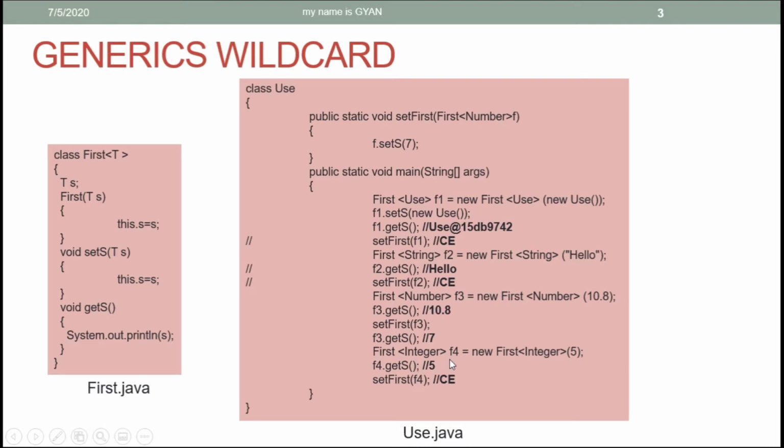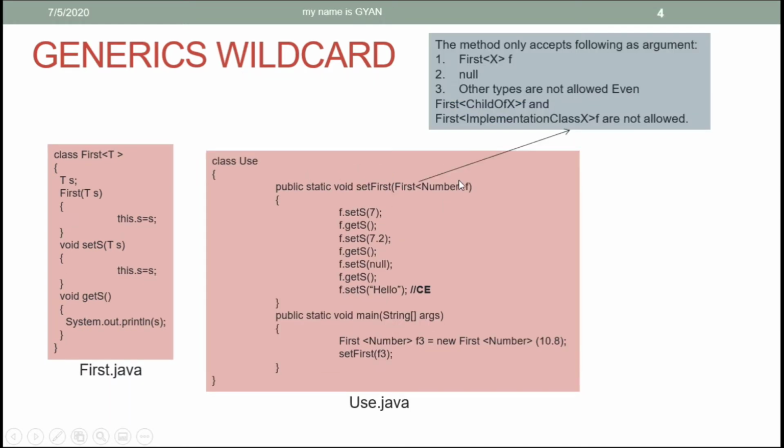But here comes the problem. We cannot store the reference variable f4 in the reference variable f. The reference variable f4 is of type First with Integer as its type argument, and f is of type First with Number as its type argument. Integer is a child class of Number, but we cannot store f4 in f. And here comes our problem. There are multiple cases when you may need to call the setFirst method with a type argument that is a child of Number. And in those cases, the call to setFirst will not work.